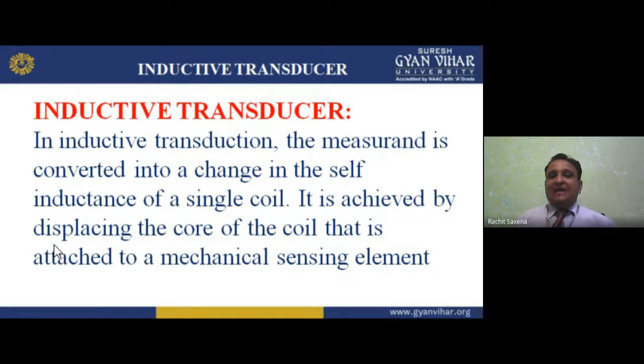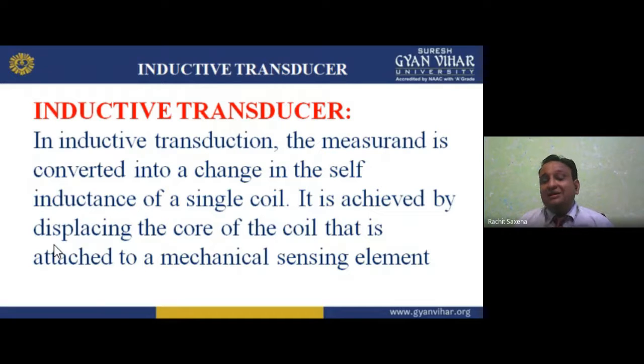So in inductive transduction, the measurement value which I want to measure is converted into a change in the self-inductance of a single coil. Now I am changing the inductance in the coil itself.